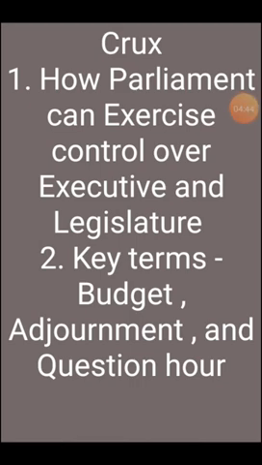Let us in a crux study what we have learned today. How Parliament can exercise control over executive and legislature. Today's key terms are budget. What is a budget? It is passed by the President. It is a plan of how to spend an amount of money over a particular period of time. Adjourn means to stop, and question hour has already been explained in the module.